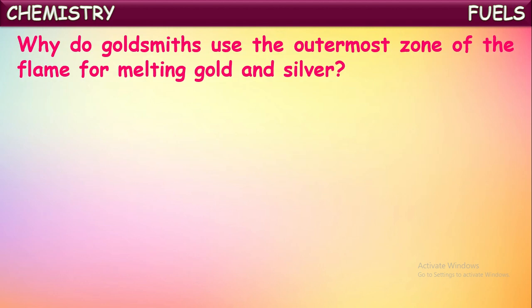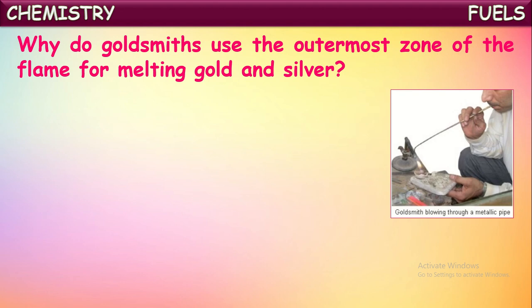Now let us see one point. Why do goldsmiths use the outermost zone of the flame for melting gold and silver? Have you ever observed goldsmiths? They use the outermost zone of a flame for melting gold and silver ornaments while designing them into different shapes. They use this outermost zone of the flame.